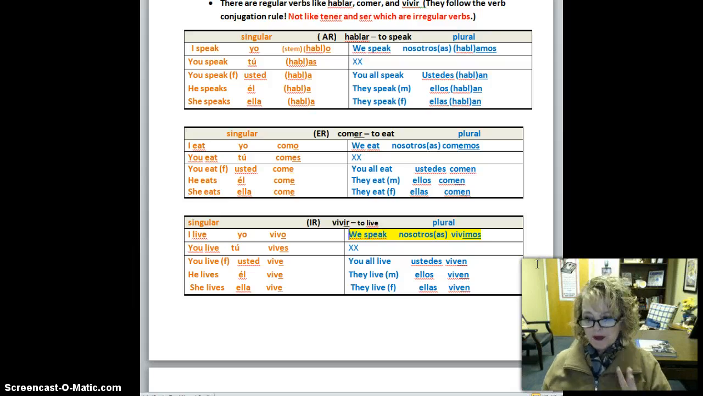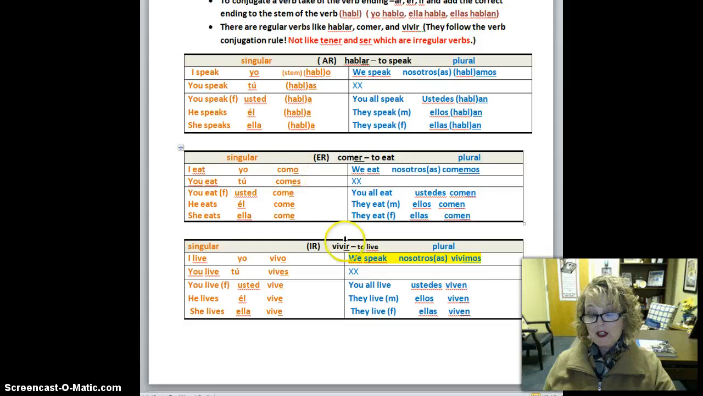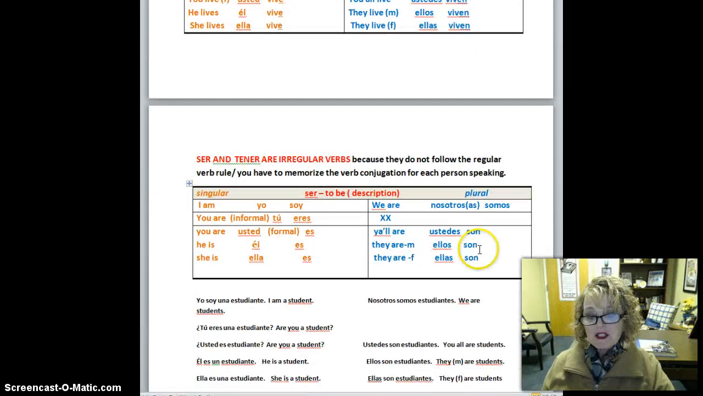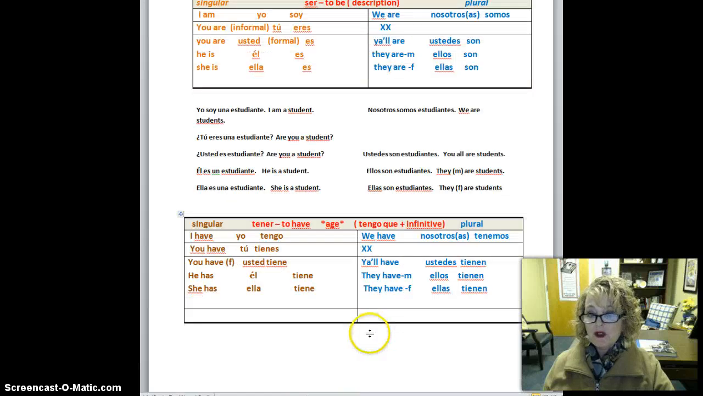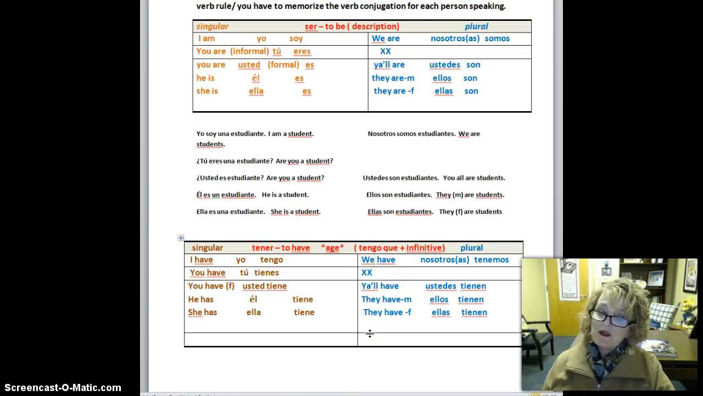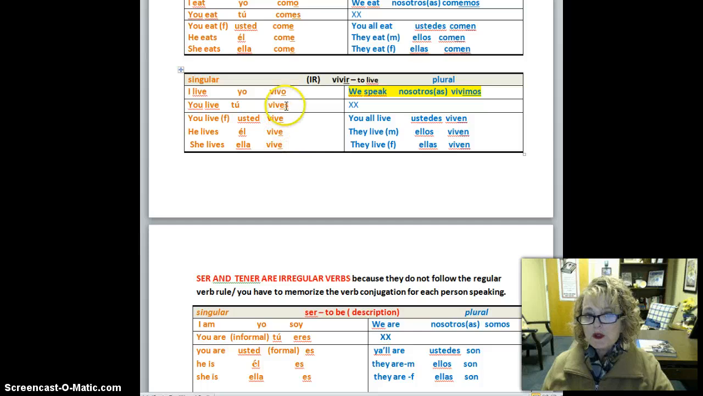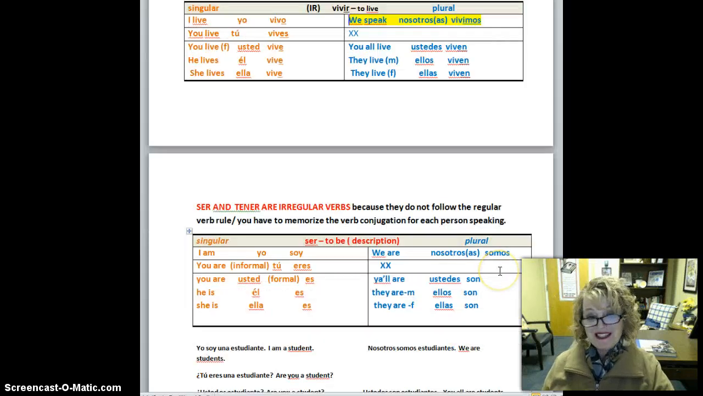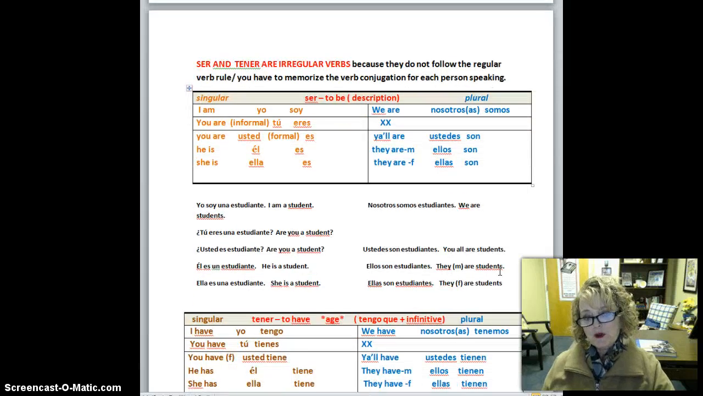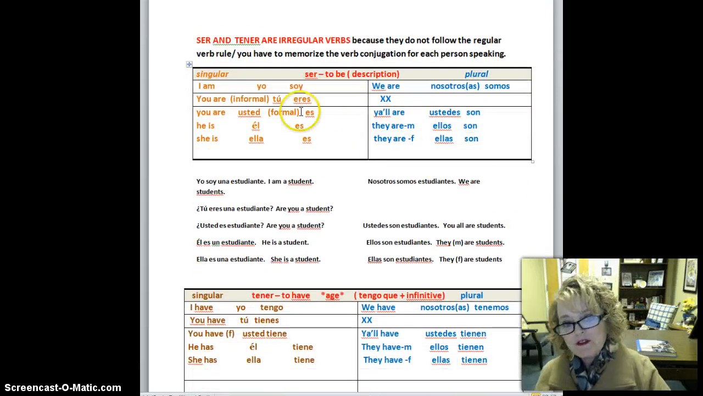Please remember, there are three verb groups, AR, IR, and ER, and all verbs are under those three verb groups. Remember that there are regular verbs. These are regular verbs, which means they follow a rule. And these two verbs, ser and tener, are the only irregular verbs that you have had so far. I'm going to talk a little bit about that. An irregular verb is a verb that does not follow the rule where you just put the ending. You have to memorize those verbs.